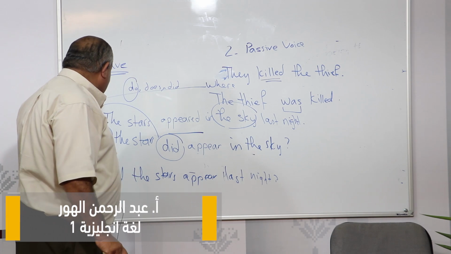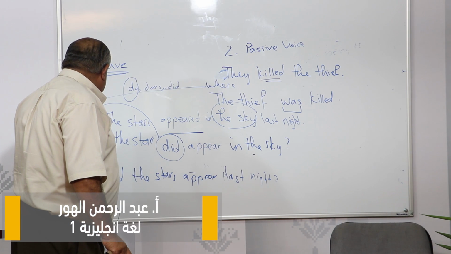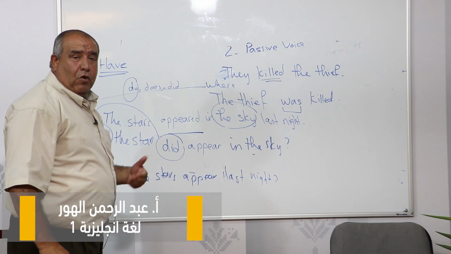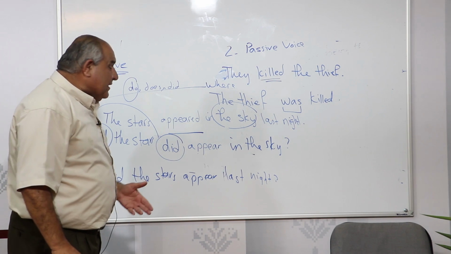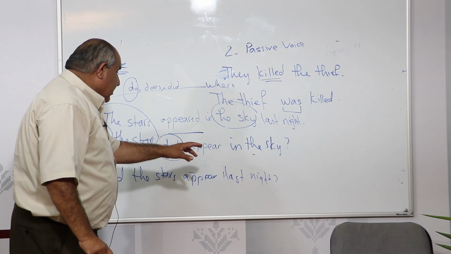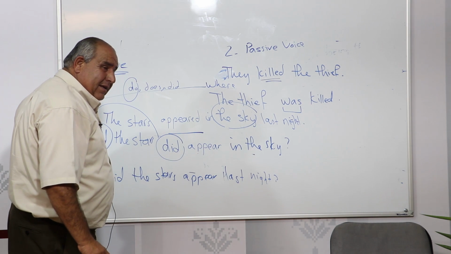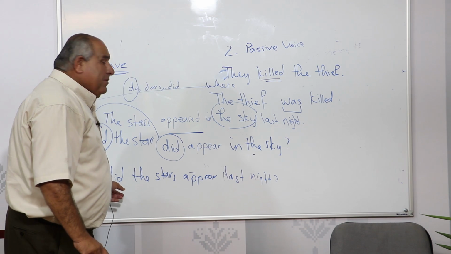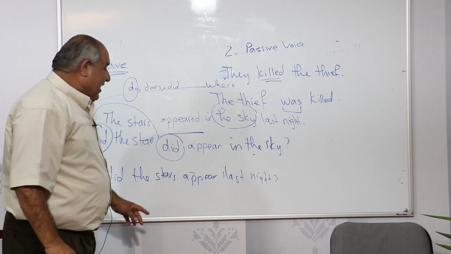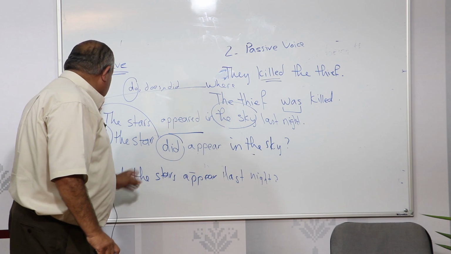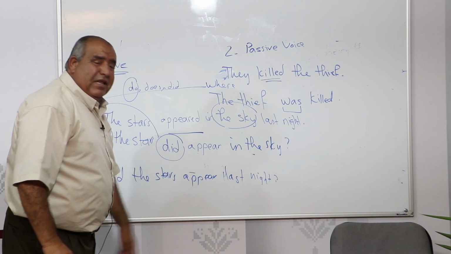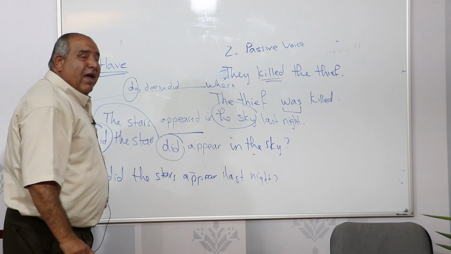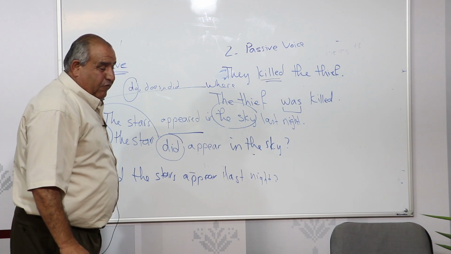So, to form a question by a WH word, asking about what or when or where or why, etc., we put the WH word at the beginning. The second stage, we make a yes or no question. We put do, does or did after it, then we complete the sentence as it is, and by this we can form a question from the statement or from the sentence.